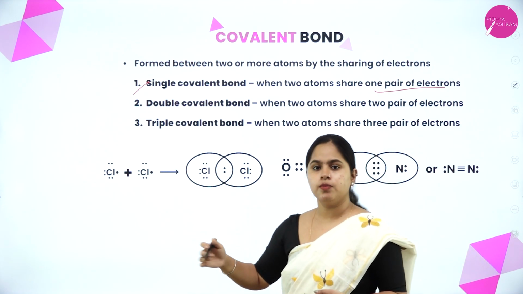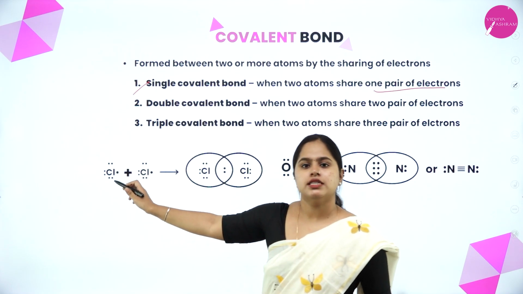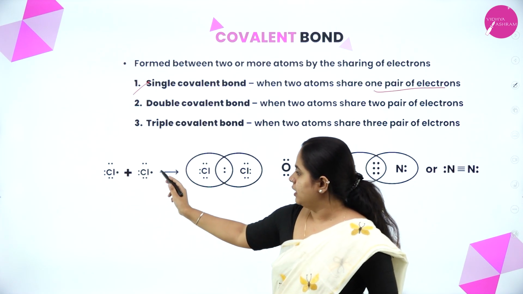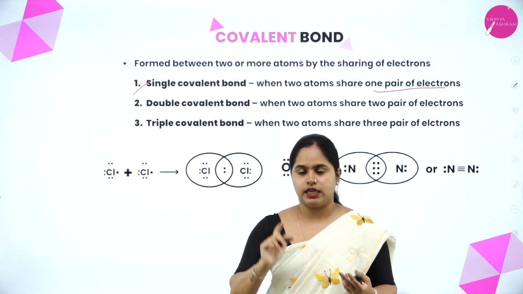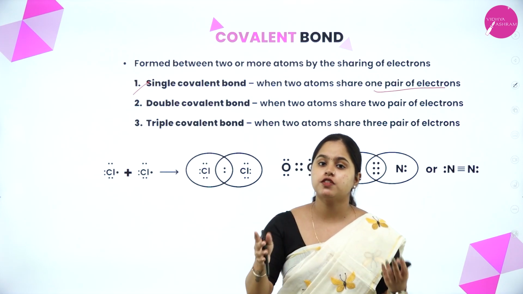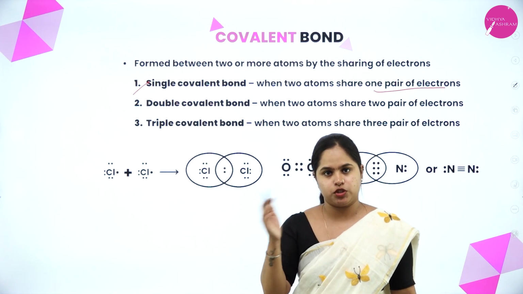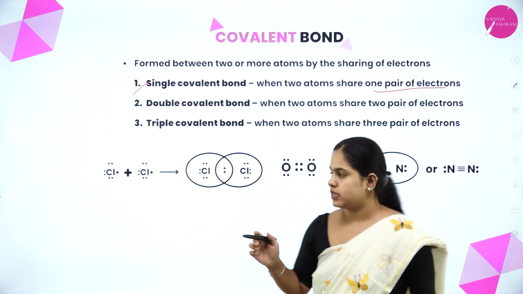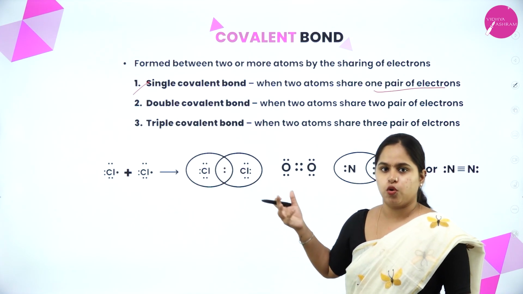In the example we just discussed, this chlorine has 7 electrons in its valence shell and the other has 7 electrons. Each of them requires 1 electron, that means 2 electrons in total, which gives 1 pair. One pair of electrons is shared between both of them, so a total of 8 is obtained for both chlorine atoms.